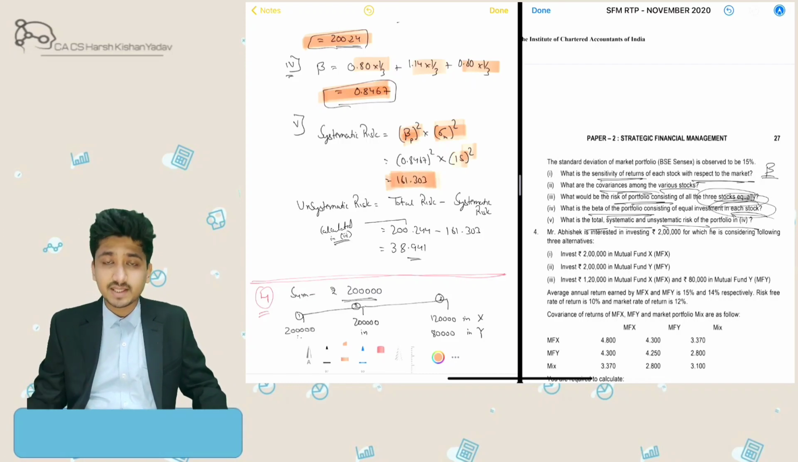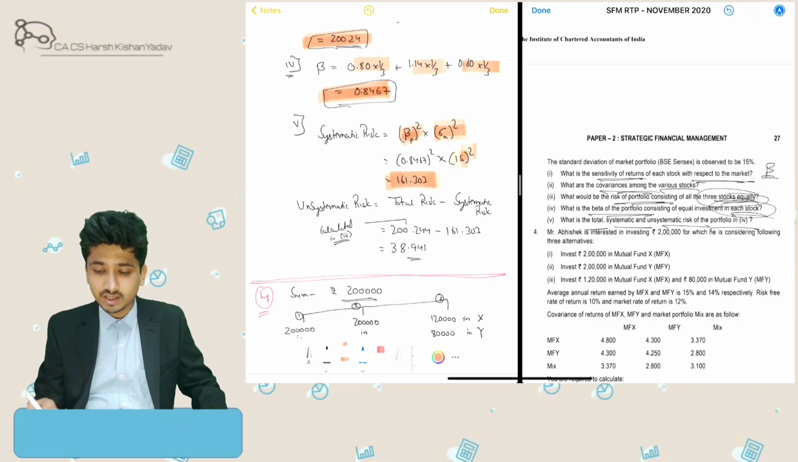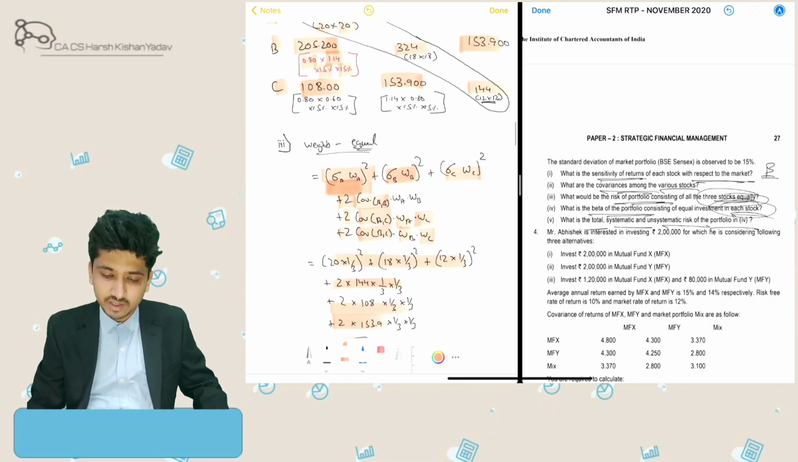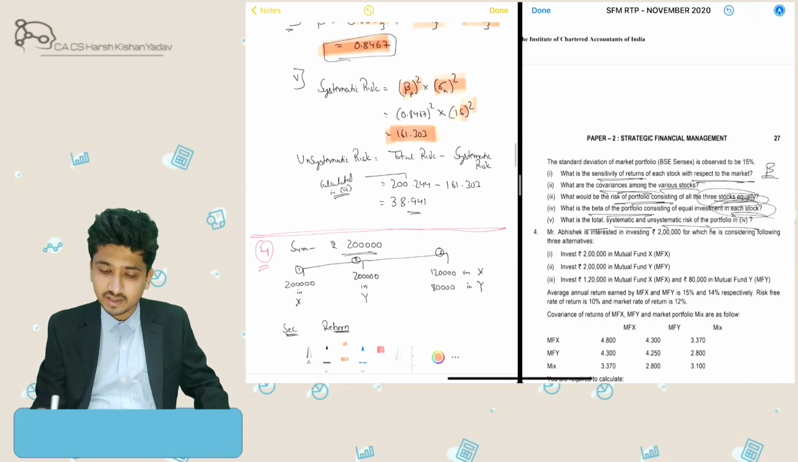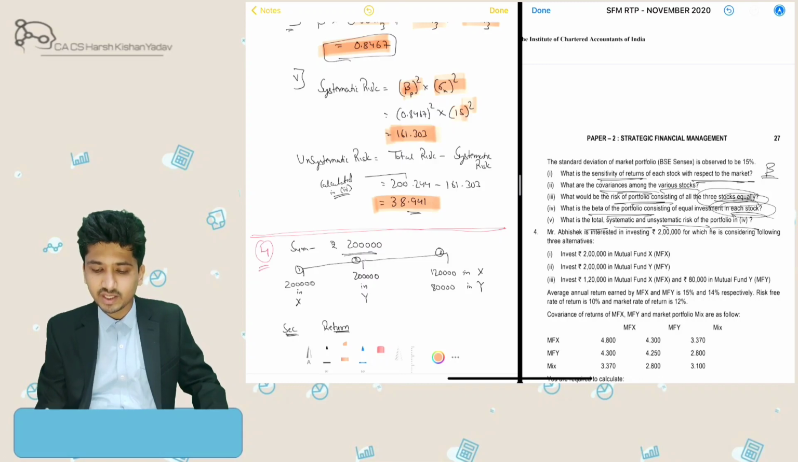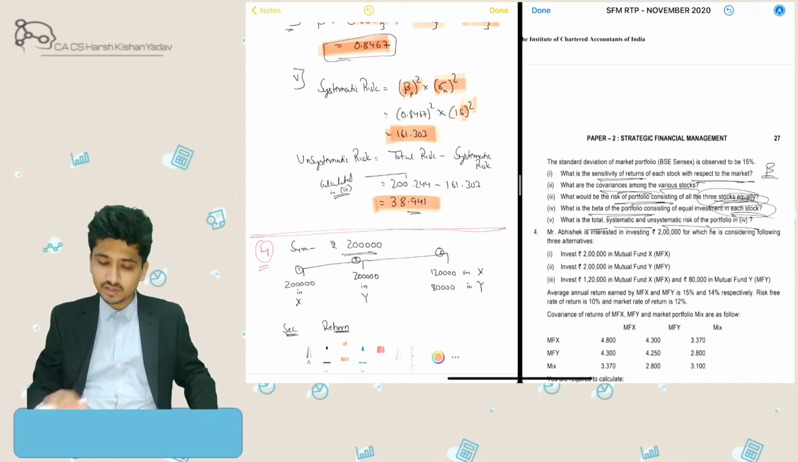Now what is unsystematic risk? That is total risk minus systematic risk. So total risk we calculated in 3 above, which was 200.24, and systematic risk we calculated here as 161.0. So unsystematic risk will be 38.941, that is the difference between the both.